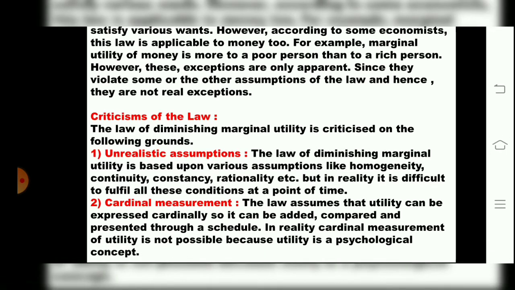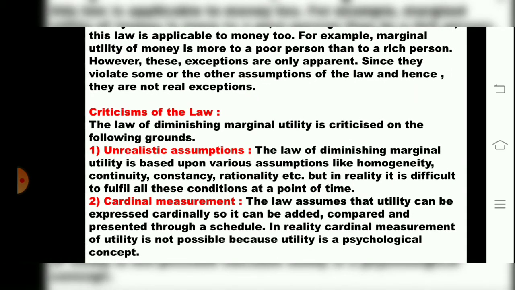Now we come to our second criticism, children, cardinal measurement. We studied in the assumptions that utility can be measured cardinally.